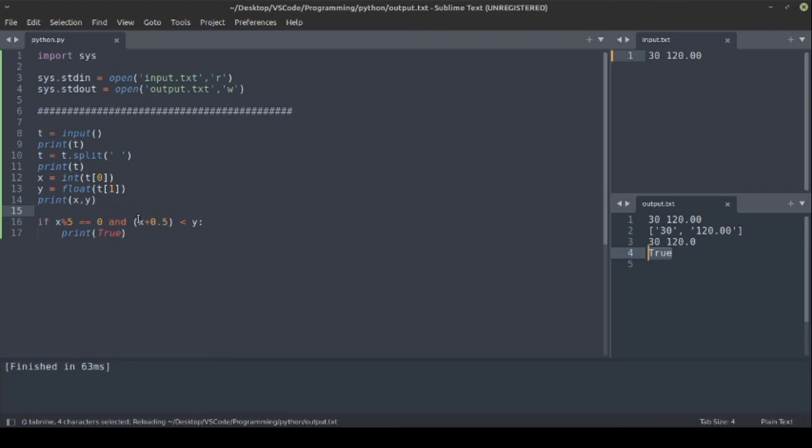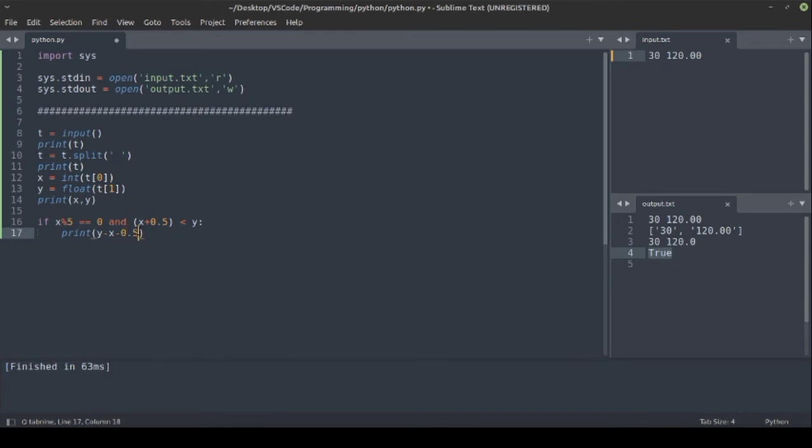So now we have working code that, if both conditions are satisfied, we print true, but in the output we require the remaining amount in the bank balance instead of true. So the remaining balance would be Y minus X minus bank charges, which is 0.5.